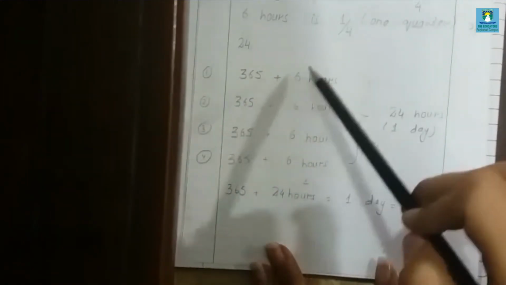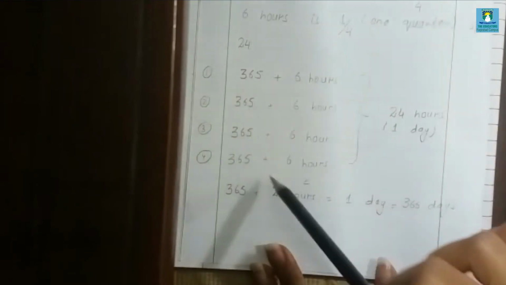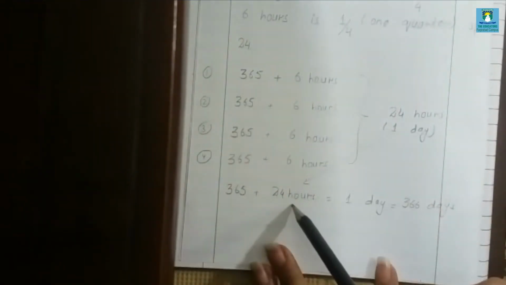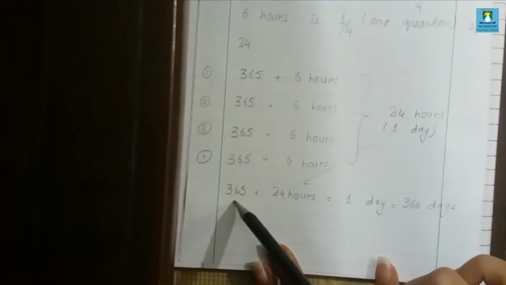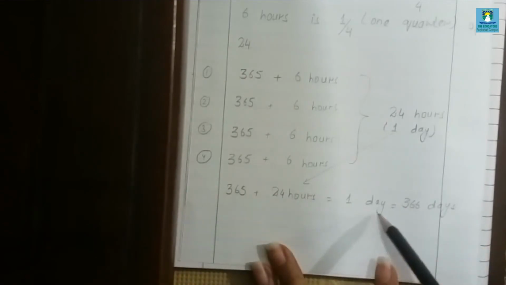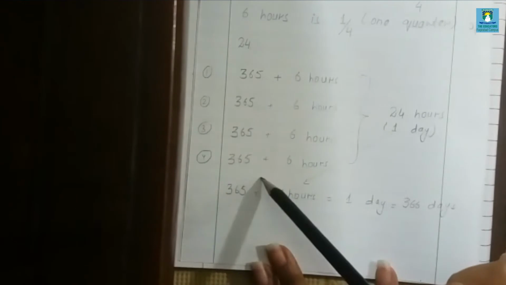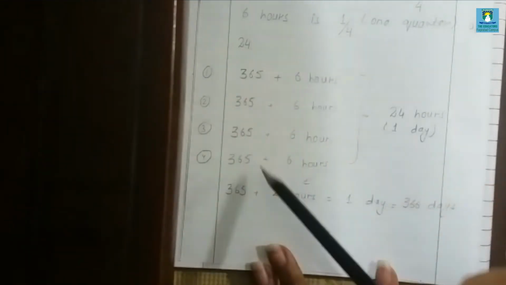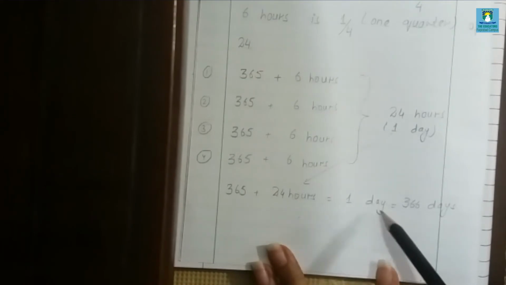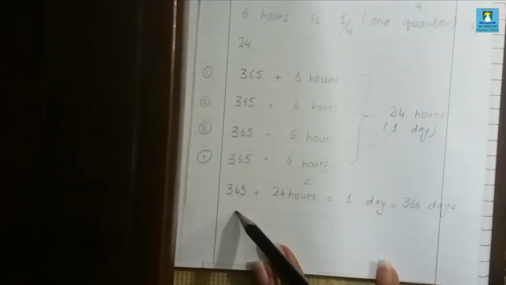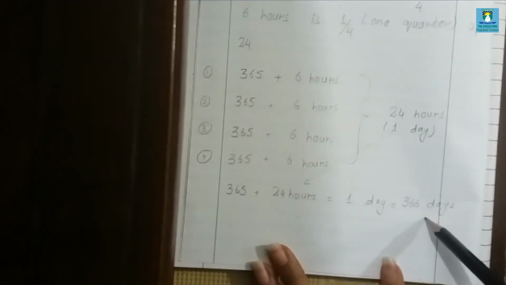So after 4 years, when we add these 6 hours, it is equal to 24 hours. Then it is added to the year and it is equal to 366 days. After 4 years we add these 6 hours, it is equal to 24 hours. 24 hours is equal to 1 day, and then this 1 day is added to the next year. This is how after every 4 years 1 day is added to our year.